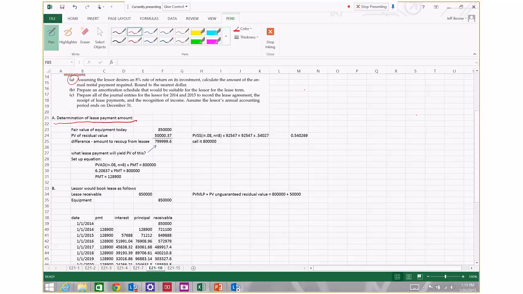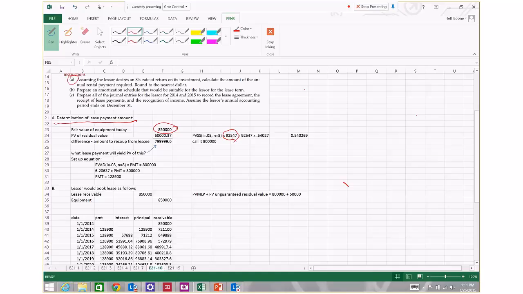The lessor is going to say, okay, well, the fair value of the equipment today is $850,000. The fair value of the equipment at the end of its lease term is going to be $92,547.